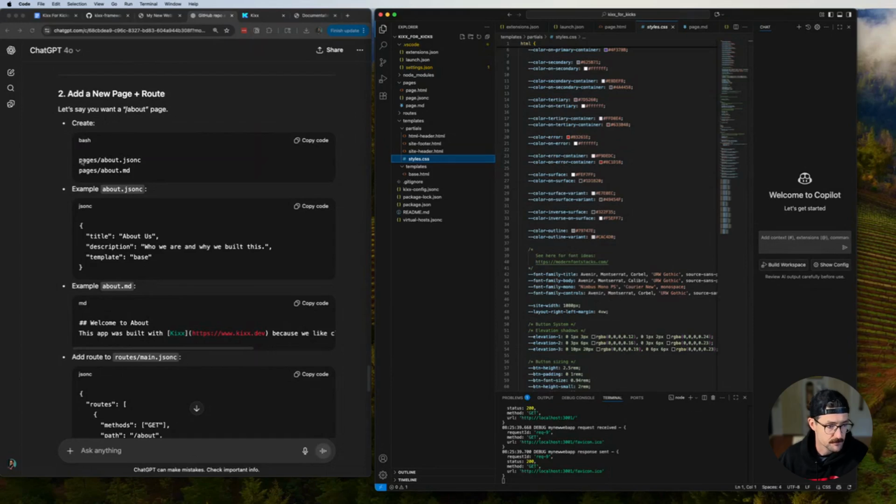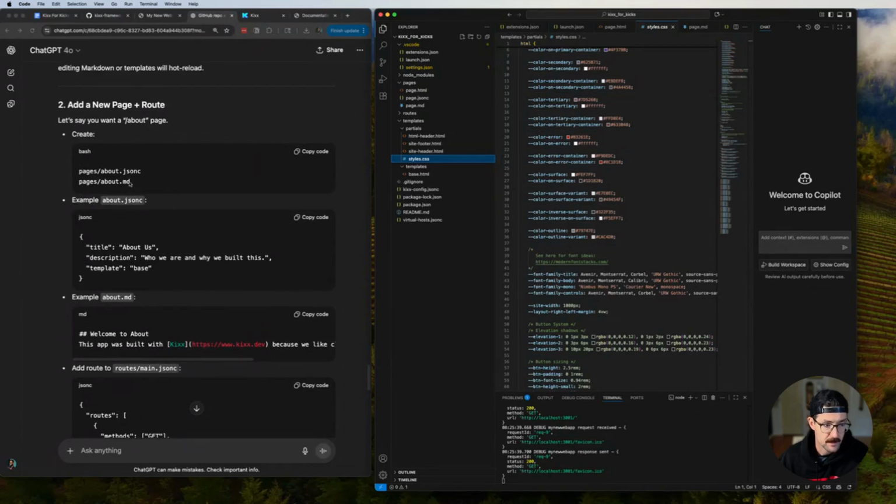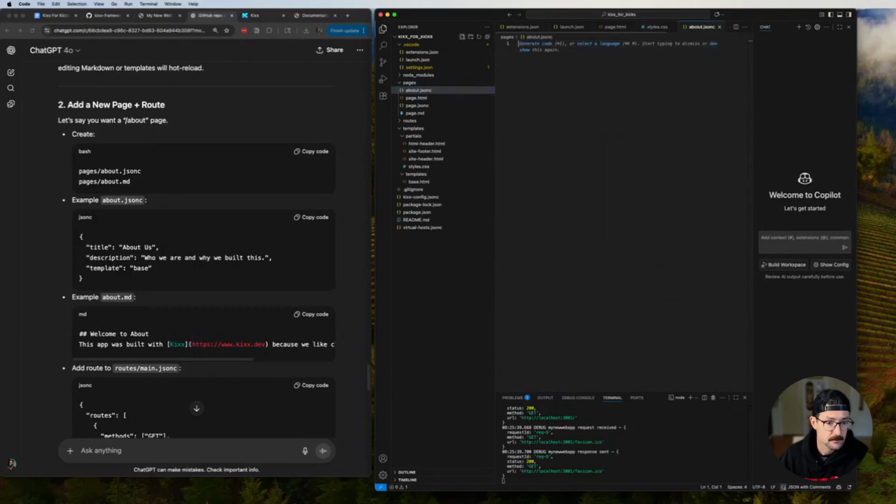Okay, so I go into pages, and then I create an about markdown and an about JSON. All right, let's do that. So I'm in pages, and I'm going to create two files: about.json with comments. Oop, just gotta spell it right though. This is just persistently embarrassing. Never a lack of opportunities for humility, right? About.jsonc. Okay, and then about.markdown.